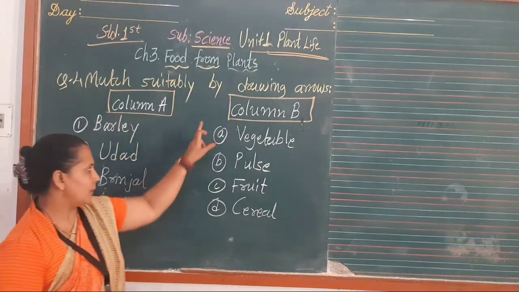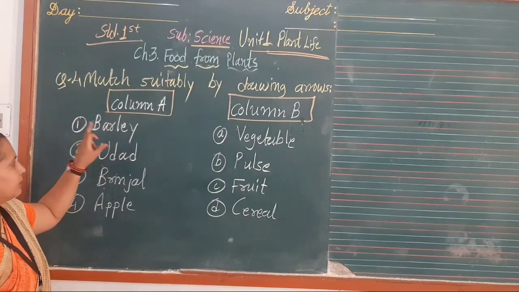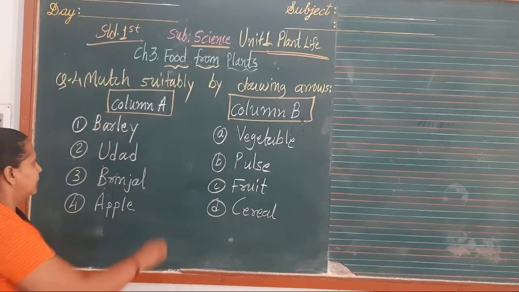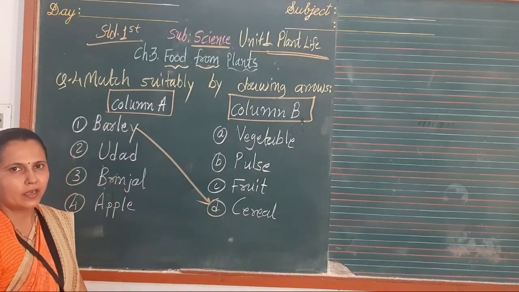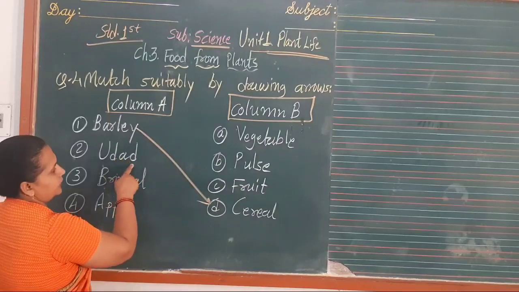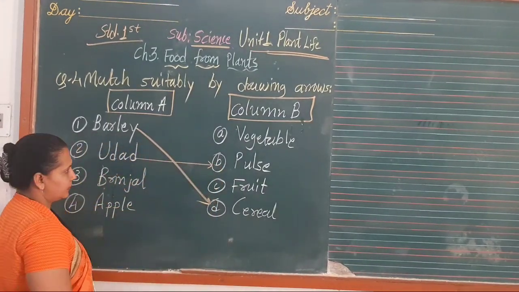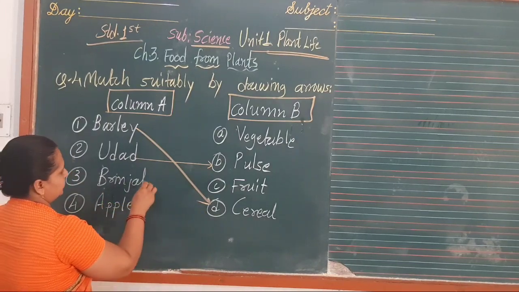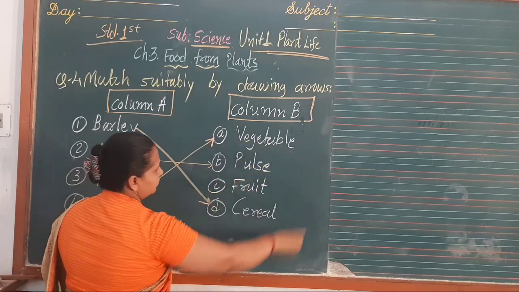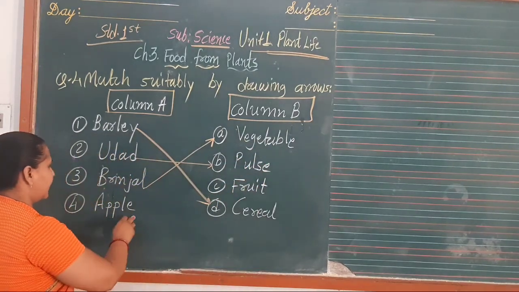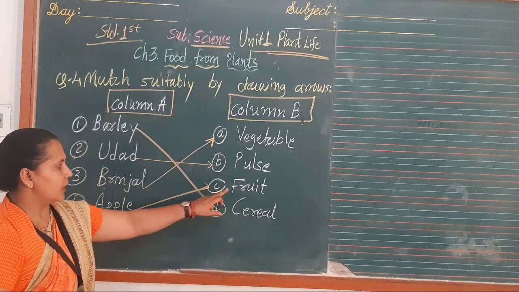Column A, column B. Barley, like wheat, rice, jowar, bajri, is also a cereal, so we are going to match it with cereal. Urad is a pulse, so match it with pulse. Brinjal. Apple is a fruit, so we are going to match it with fruit.